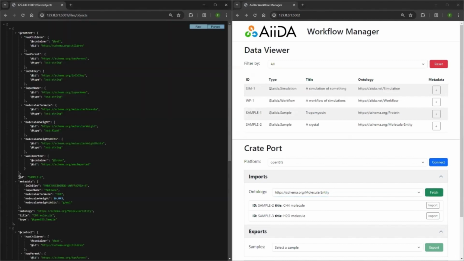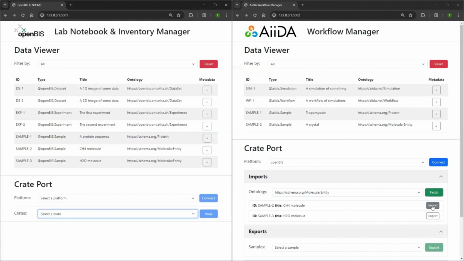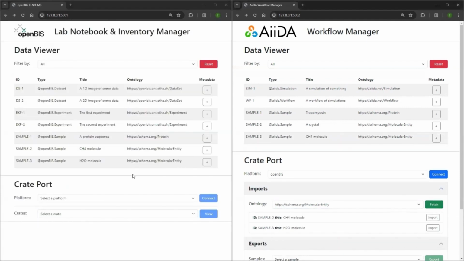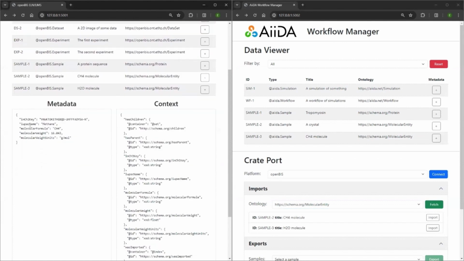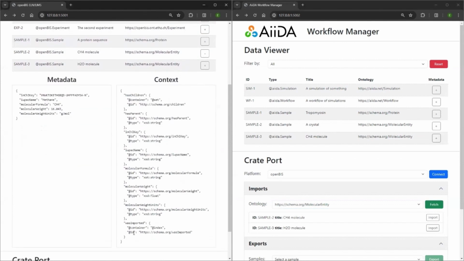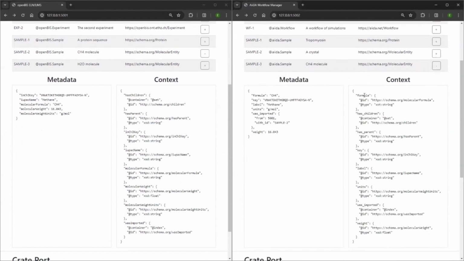Here, each object, or entity, is merged with its associated metadata context as defined in OpenBiz. We choose to import the methane molecule. On import, the metadata of the molecule is expanded by OpenBiz using its context for molecular entities. AIDA compacts the expanded metadata using its own context for molecular entities, mapping the metadata values to AIDA's internal schema.